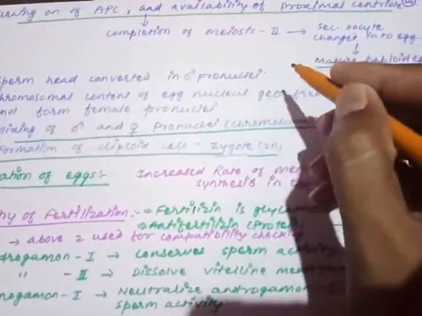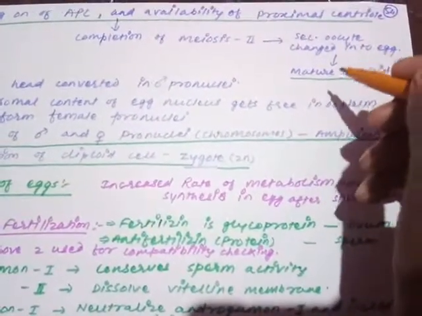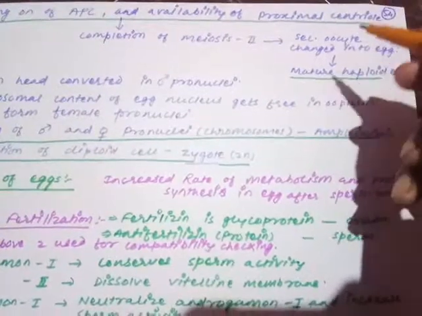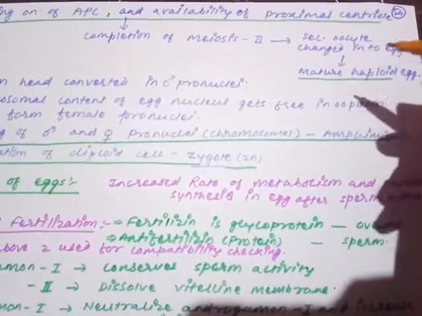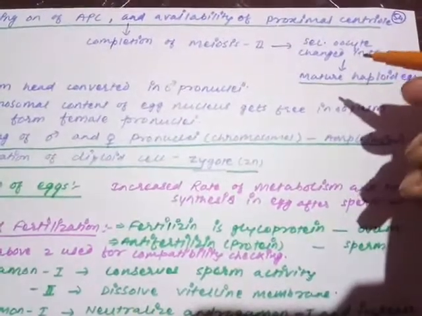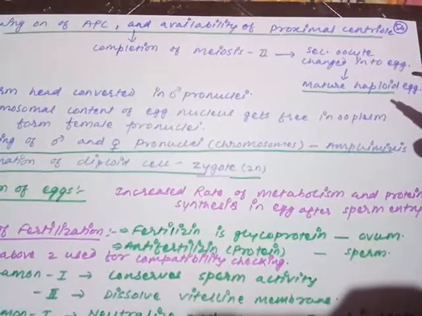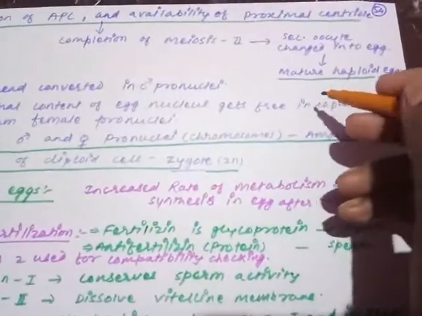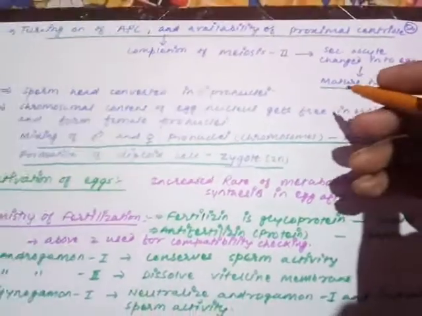With the completion of meiosis second, the secondary oocyte is changed into the egg. Now this is the egg, not the secondary oocyte. When the metaphase is converted into anaphase and telophase, and the proximal centriole of the sperm is available, this structure is called the egg. So now this is a mature haploid egg, not the secondary oocyte.